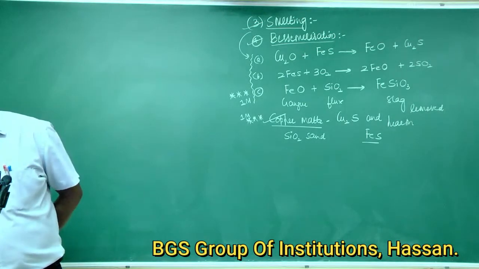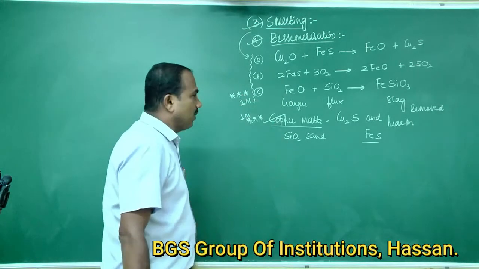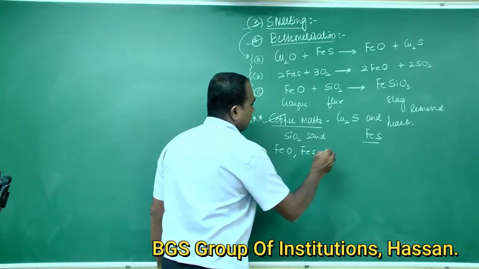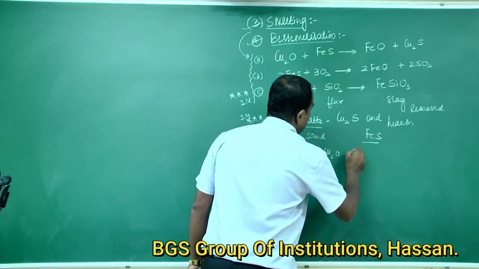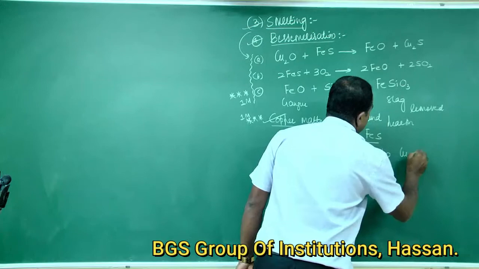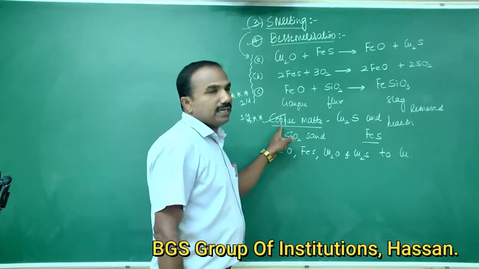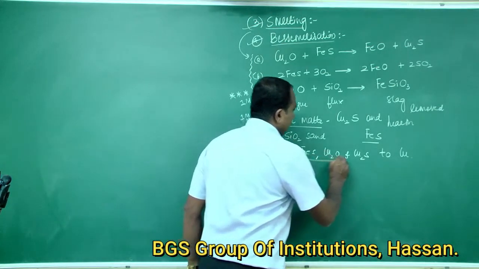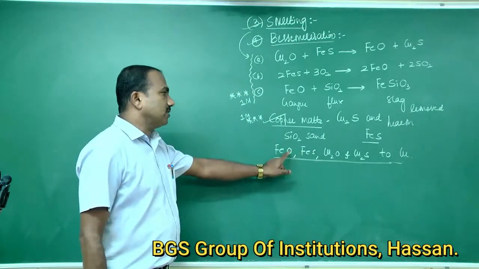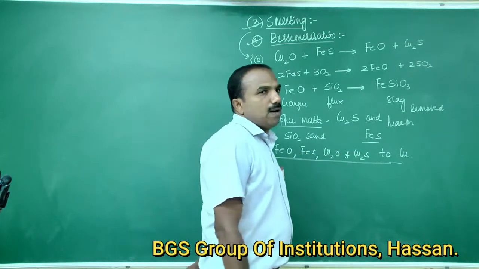The molten mass converts FeO, FeS, Cu2O and Cu2S, that is ferrous oxide, ferrous sulfide, cuprous oxide and cuprous sulfide, to molten copper.